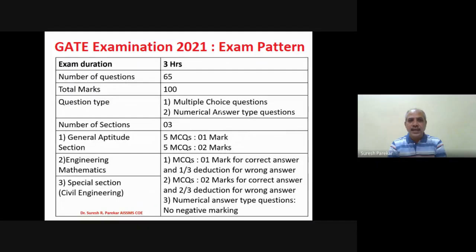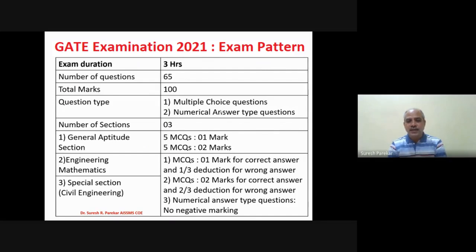Now you can see the GATE examination pattern, which was for 2021. The exam duration is 3 hours. The total number of questions to attempt is 65, and for these 65 questions we have a total of 100 marks. The questions in this examination are of 2 types. One is multiple choice questions, and second is numerical answer type questions, which means fill in the blanks.